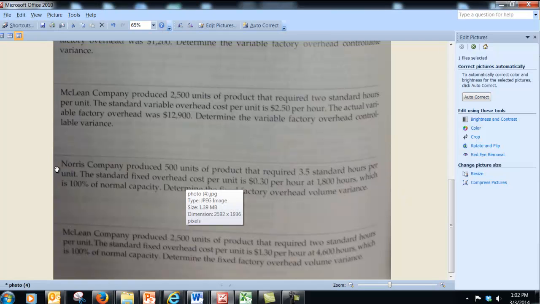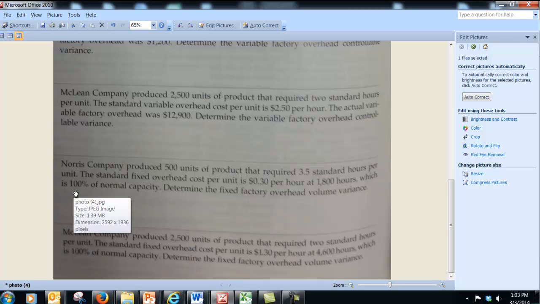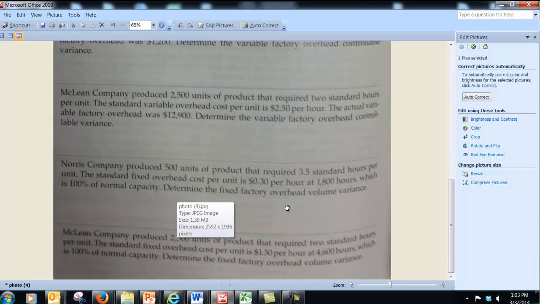Let's take a look at this last one. Norris Company produced 500 units of a product that required 3.5 standard hours per unit. The standard fixed overhead cost per unit is 30 cents per hour at 1,800 hours. This is, of course, at 100% of normal capacity. Determine the fixed factory overhead volume variance. So let's see how we'd work this.